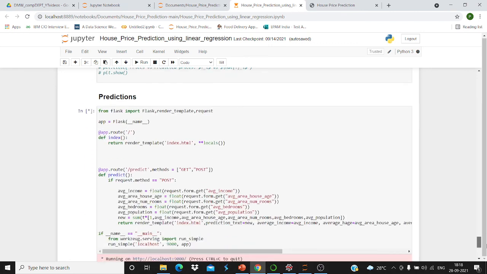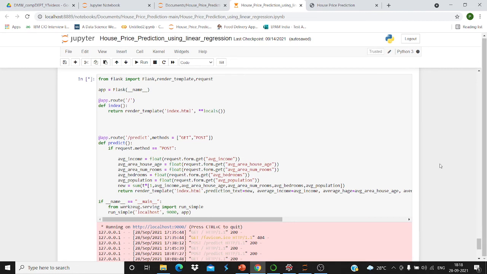Then to build our backend, we are using Flask. From flask import Flask, render_template. We have stored the index file in the templates folder, so we are rendering the template. Then app equals Flask name, def index, return render_template index.html. Our HTML file is saved as index.html.